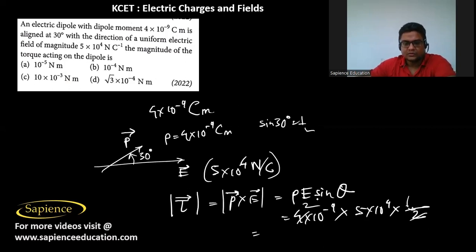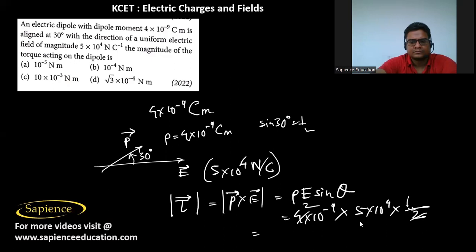So 2 fours are 8... so 2 into 5 is 10, 10 into 10 power minus 9 plus 4.